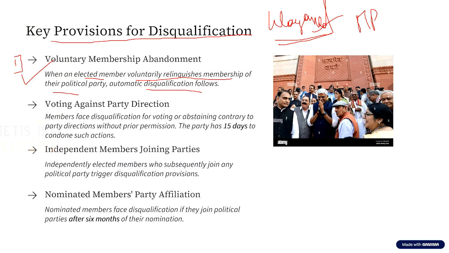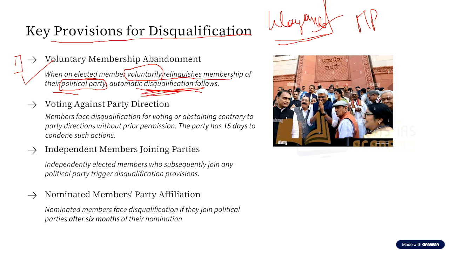Now let us assume this Priyanka Gandhi, on her own interest, relinquishes, that is, gives up the membership of the political party. That is, if Priyanka Gandhi resigns from the Congress party once she is a member of parliament, then automatically she will be disqualified.